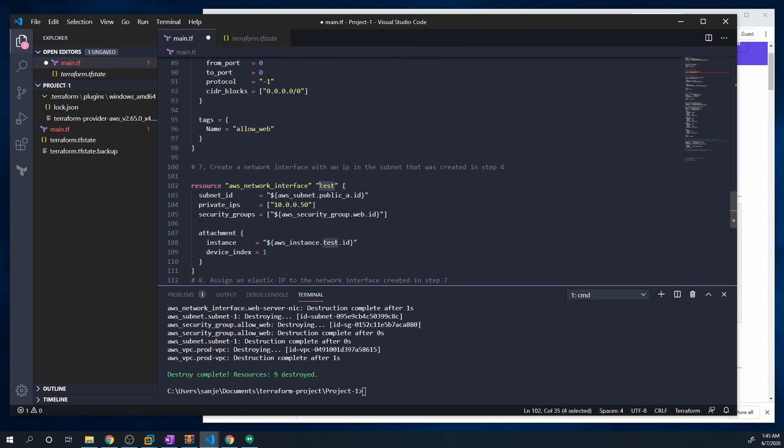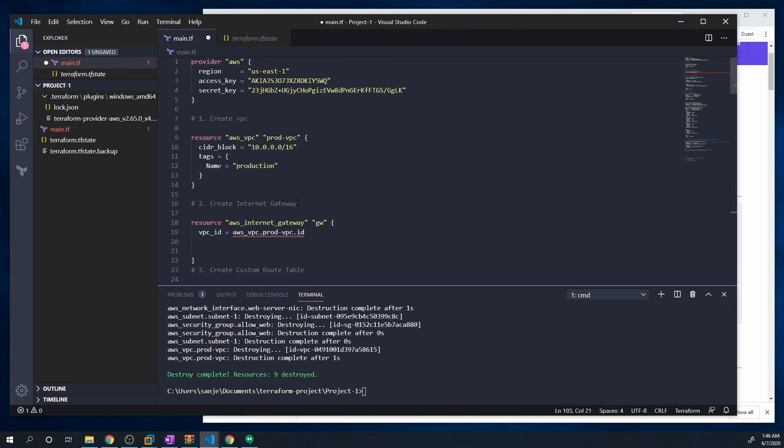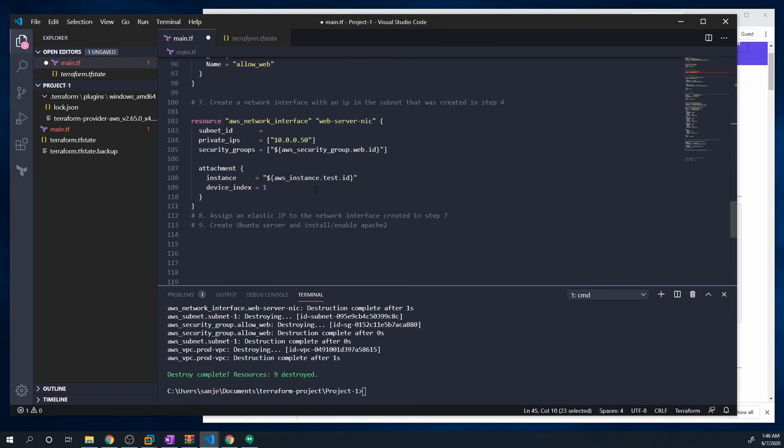I'm going to call this web server NIC. And so we need to assign this NIC to the subnet that we created. So let's find our subnet. Where'd it go? Here we go. And don't forget to grab just the ID.